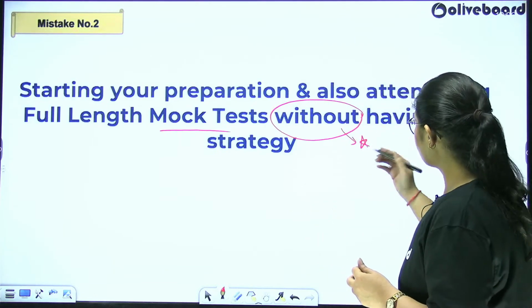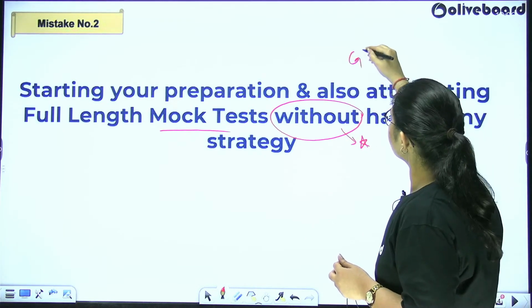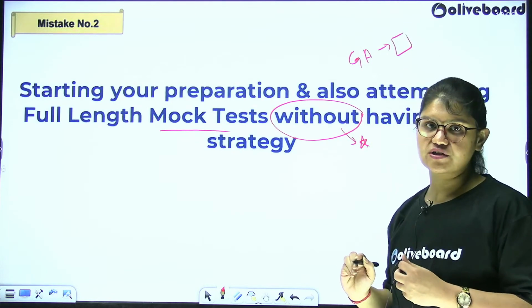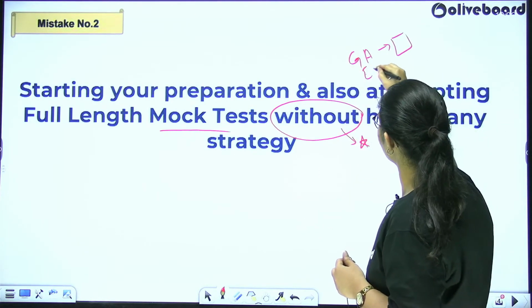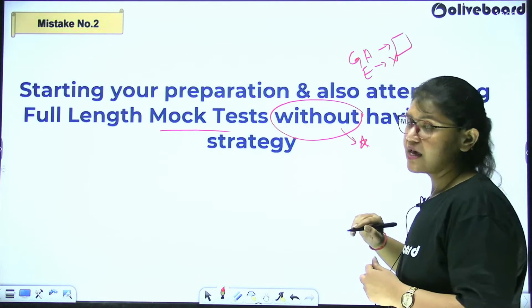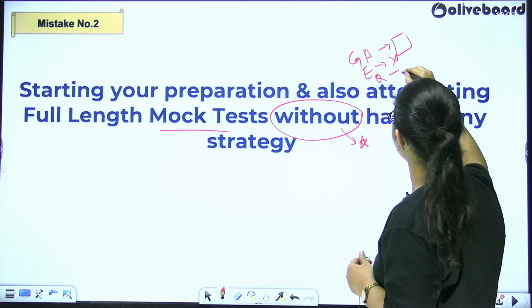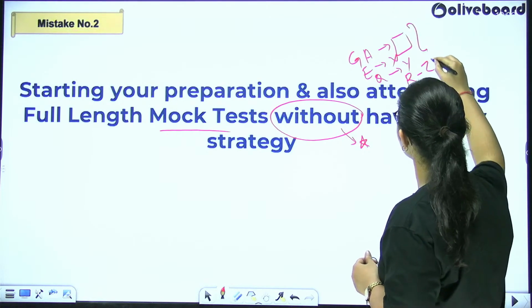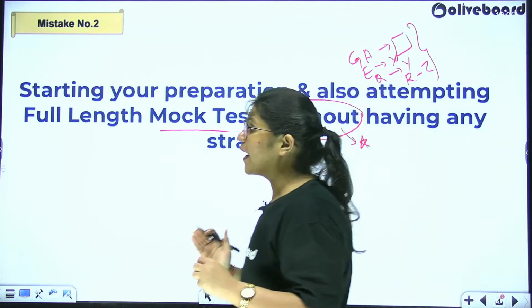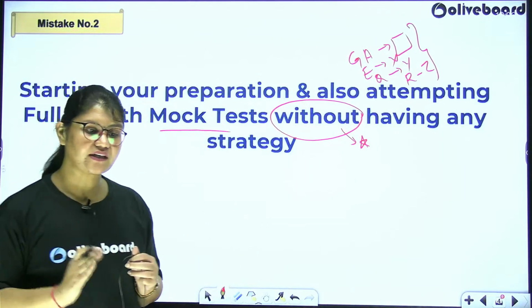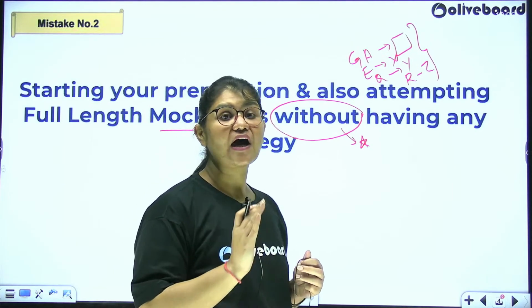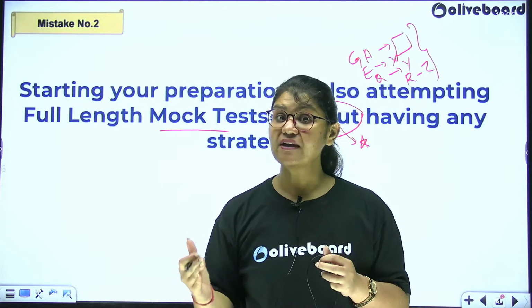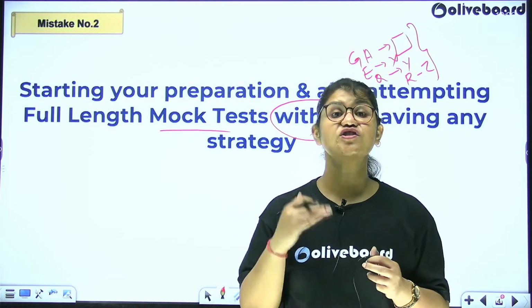So what happens is you should have a strategy like, in GA section, I would be attempting so and so many number of questions. In English section, I would attempt say X number of questions. In quantitative aptitude, I would attempt Y. In reasoning, I would attempt Z. So these are the number of questions that you should have in your mind before you are attempting the mock test. Why? Because this is a part of your strategy. You should know what is the sectional cutoff, probably based on the previous years. You should know which is your strength.